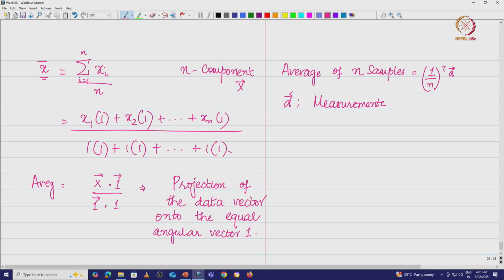Now, the next one that we want to look at is, okay, I have done this. So, where is the standard deviation? How do I compute my standard deviation and variance and covariance and so on? So, let us look at this now. What are we going to do? We have the data vector. So, let us consider this.